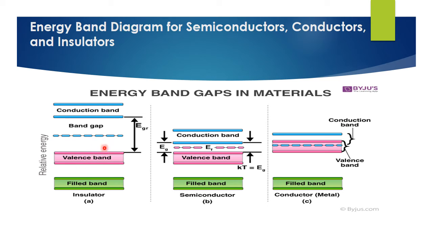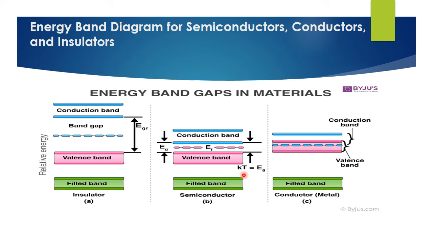The electrons in this region are tightly held, and in the conduction band they are loosely held. Therefore, this is called the band gap in an insulator. And in a semiconductor, the band gap between the conduction and valence band. Therefore, this is called the metals.